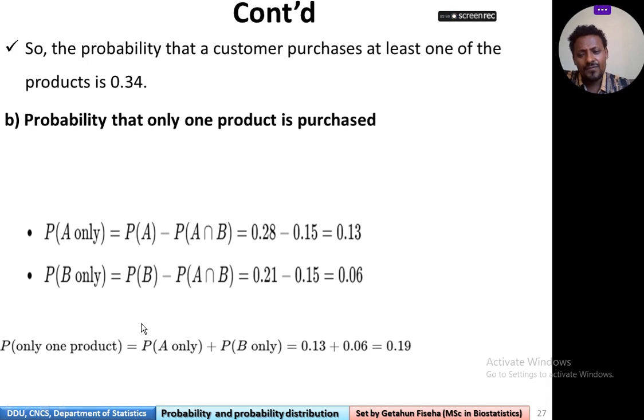Now, P(only one product) is equal to P(A only) plus P(B only), which is 0.13 plus 0.06, which is equal to 0.19.